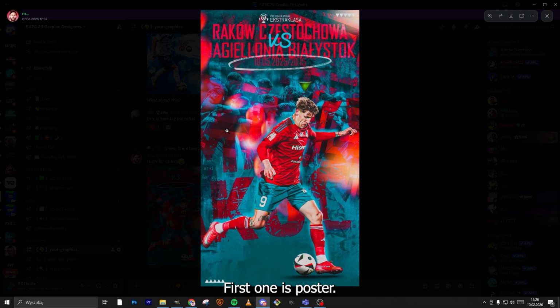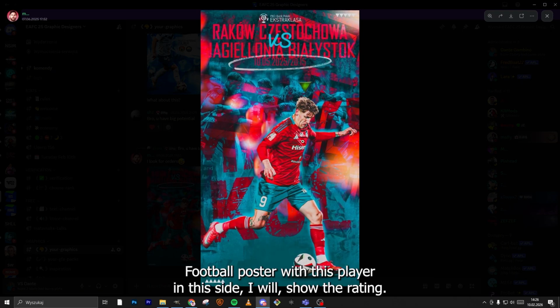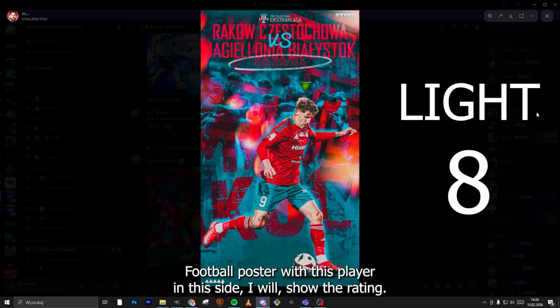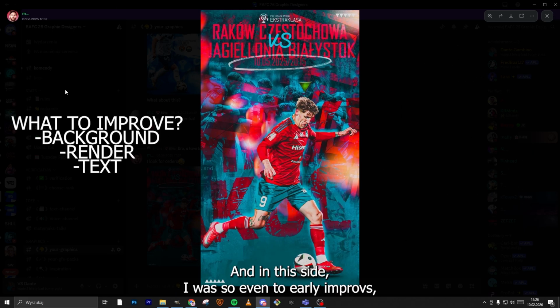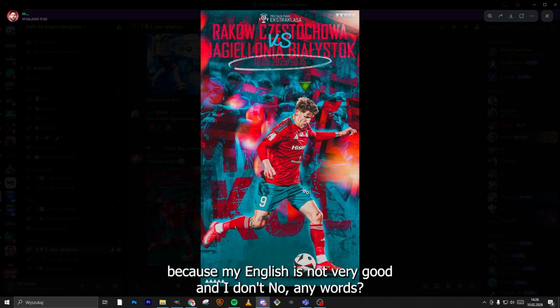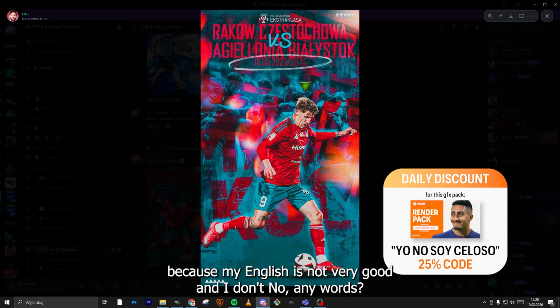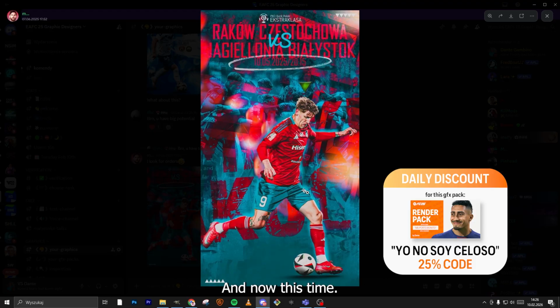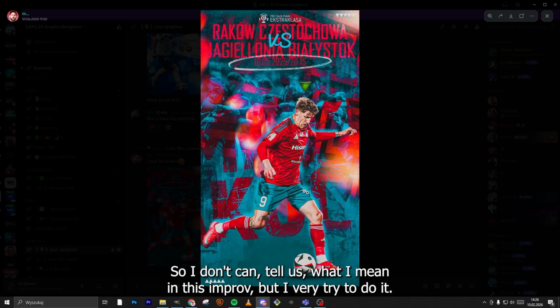First one is a football poster with this player. On this side I will show the rating, and on this side I will show eventual improvements. My English is not very good and I don't know many words in English at this time, so I can't always tell what I mean in the improvements, but I will try.